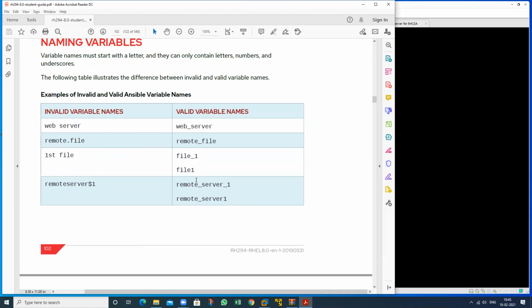Sir, can we use a minus sign, a hyphen? Yes, yes, you can use it.